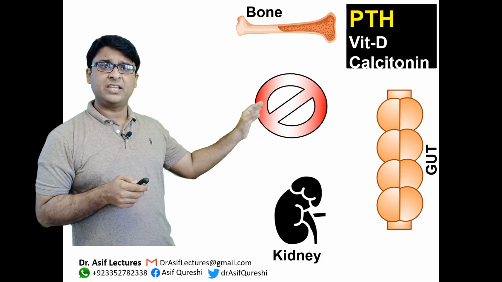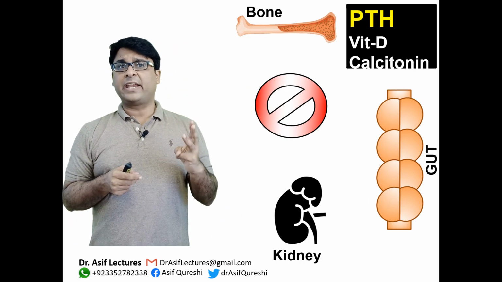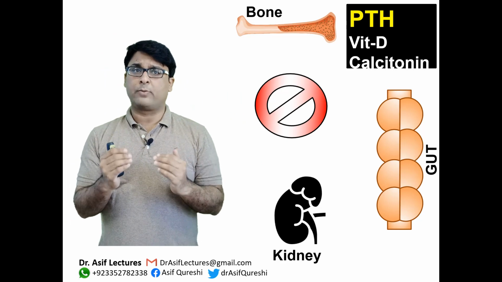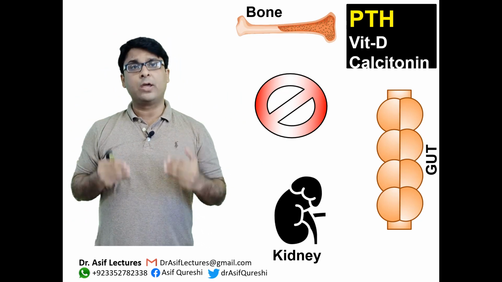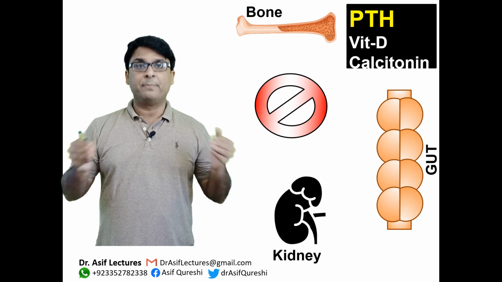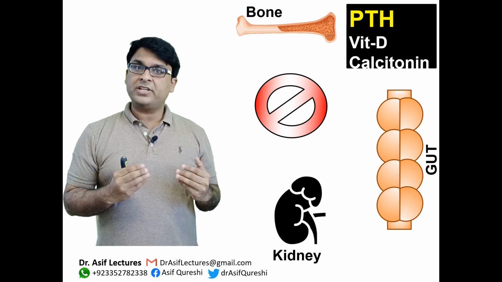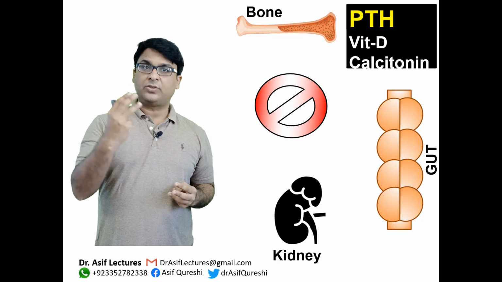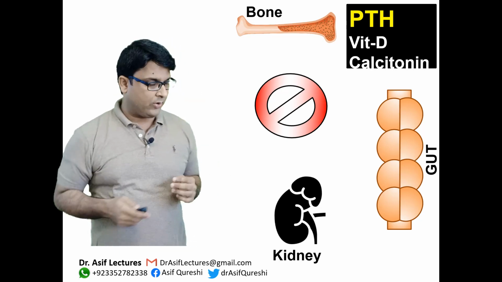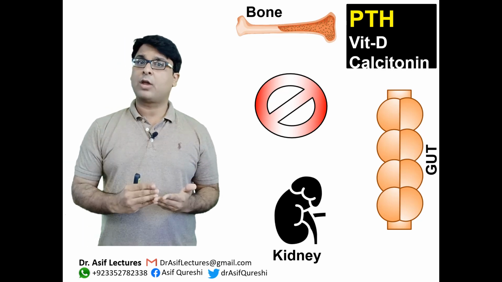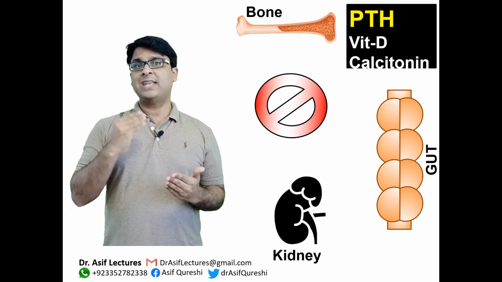This diagram is again telling you that 3 organ systems are targets for parathyroid hormone, but you also need to remember that along with parathyroid hormone, vitamin D and calcitonin also play a role in regulation of calcium metabolism, okay? So calcium is regulated basically by 3 hormones and 3 organ systems, easy to remember, okay? The 3 hormones are parathyroid hormone, vitamin D and calcitonin.